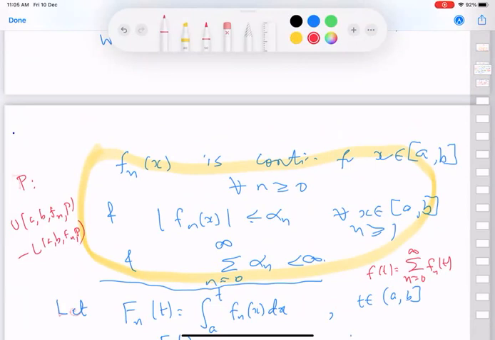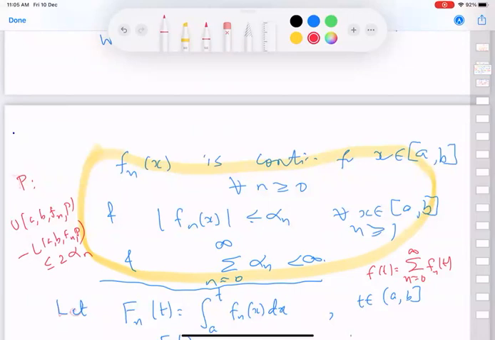Can we put an upper bound on the gap between upper and lower bounds? Anyone? So 2 alpha n. Correct. The difference between upper and lower bounds is at most 2 alpha n.